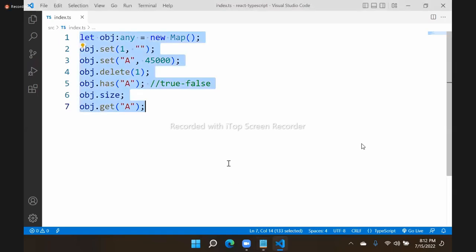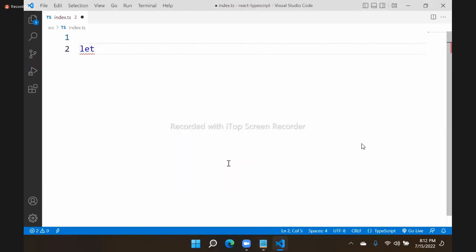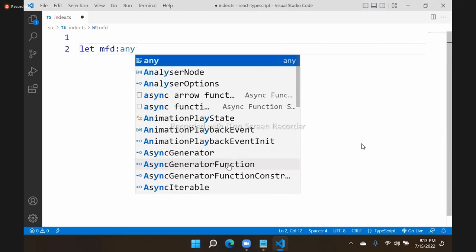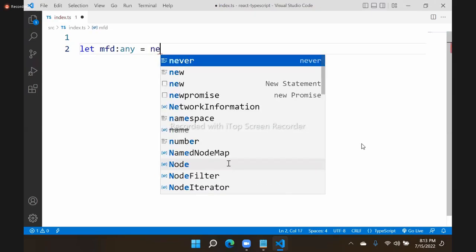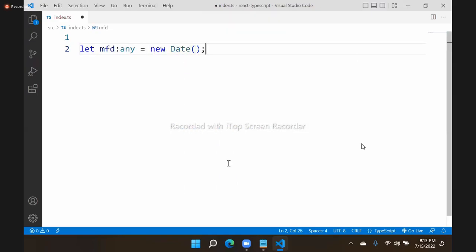So what we do: let some MFD, manufactured date, and into that I want to store a date. Then mention the data type as any, equal to new Date. You know that new Date will store the current date. If you want, you can store any specific date in a string format using year, month, and day format.